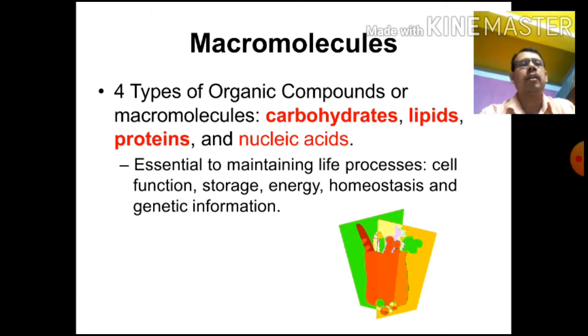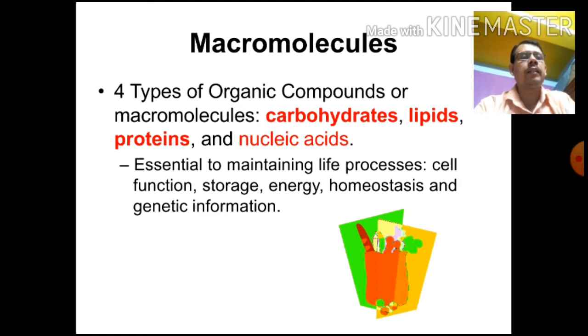Macromolecules: the four types of organic compounds are carbohydrate, lipid, protein and nucleic acid. All these macromolecules are organic compounds essential to maintain life processes, cell function, storage and energy. Homeostasis means to maintain in every situation, controlling heat, temperature, hunger, everything, by the living system. That is the main difference between the living and the non-living system.